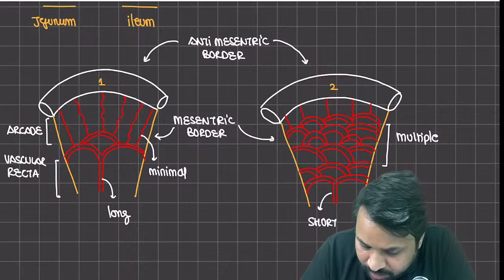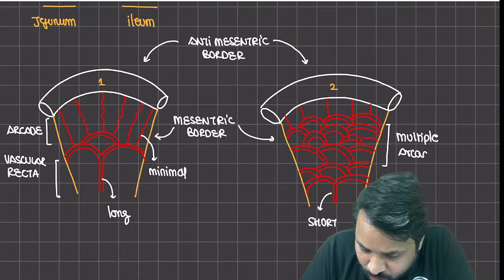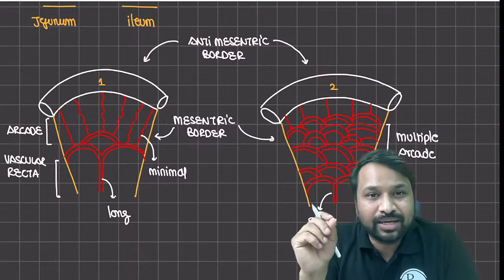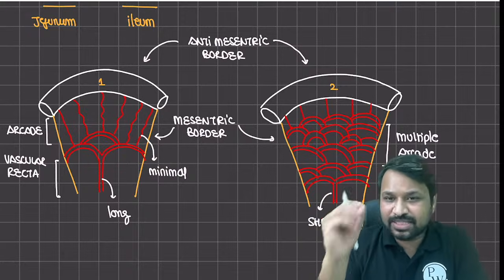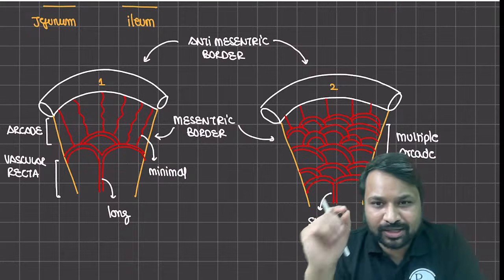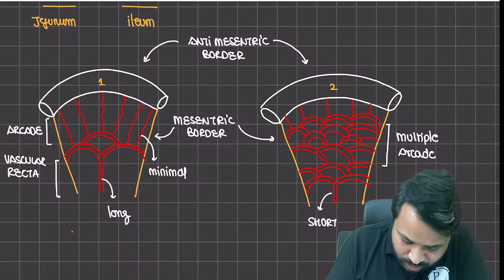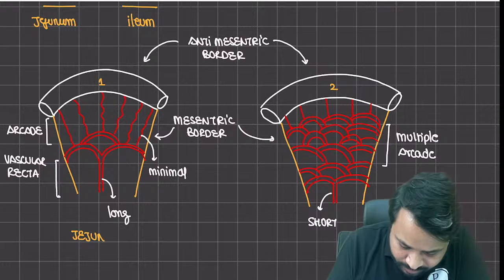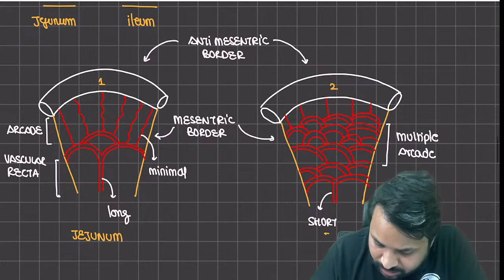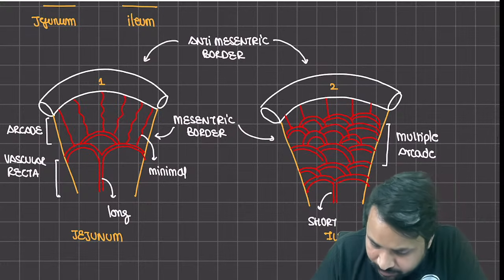This is how you can differentiate between jejunum and ileum. Which is jejunum, which is ileum? Somebody has given me the right answer. Absolutely correct, Abhishek. The answer is specimen number 1 is your jejunum, and specimen number 2 is going to be ileum, right?